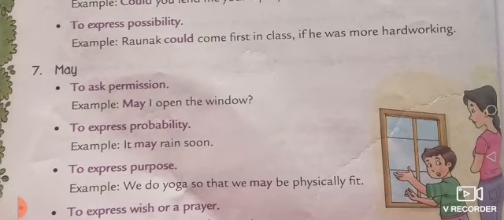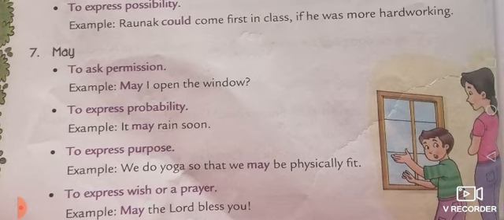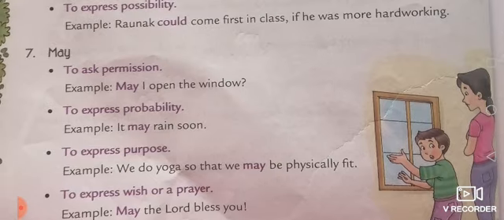Next is may. Generally, to show respect and take permission from our elders or seniors, we use may. We use it to ask permission, to express probability, purpose, wish or prayer, as in: may God bless you, may God bless happiness in your life, may I come in, sir.